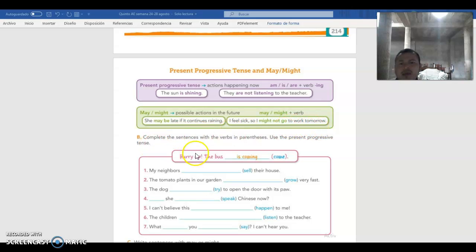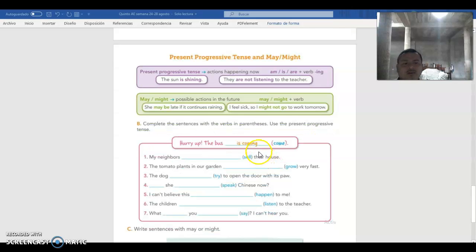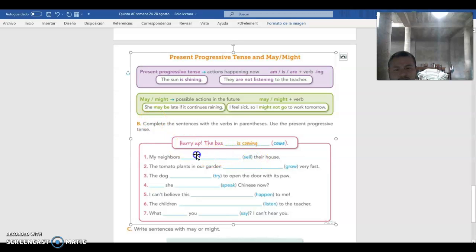And what do you need to do in this page? On this page, you need to complete the sentences with the verb in parentheses. Use the present progressive tense. So you need to use this one right here. Let me see if I can give you an example.